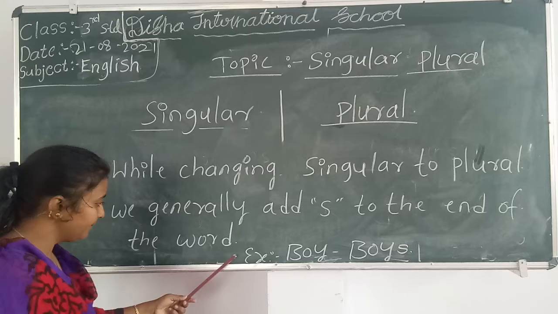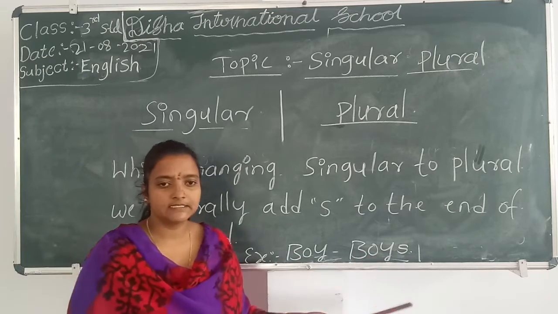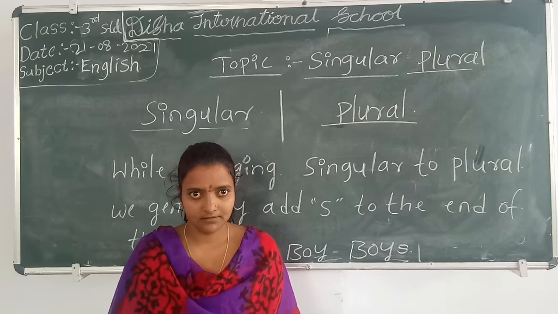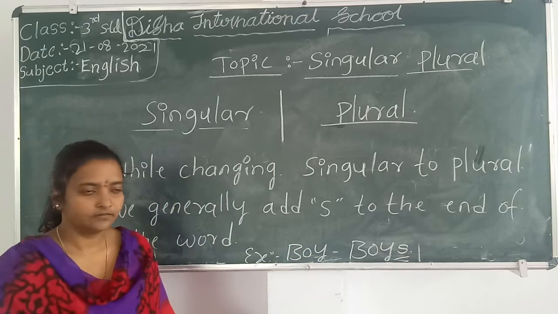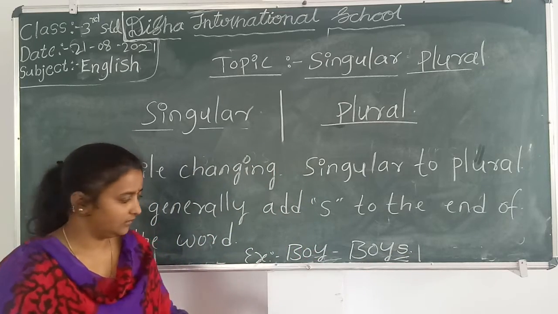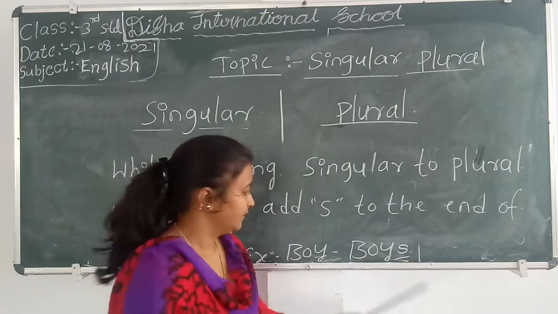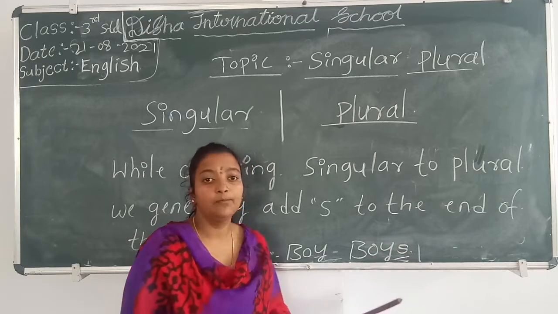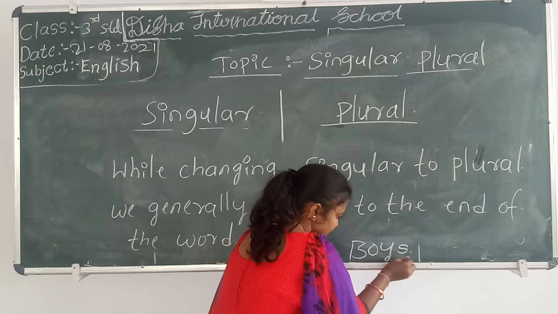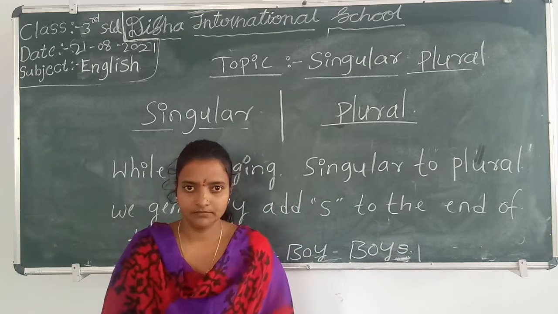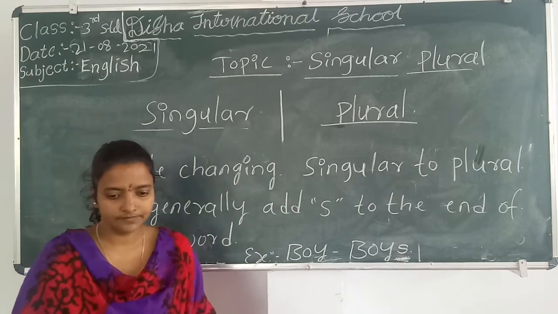Understanding? For example, boy, one boy. B-O-Y-S, boys, many boys. Now I add s to the end of the word to make it plural. B-O-Y, boy, only one boy is here. B-O-Y-S, boys, many boys. That's the reason I add s to the end of the word. Understanding? If you want to write it, please write it.